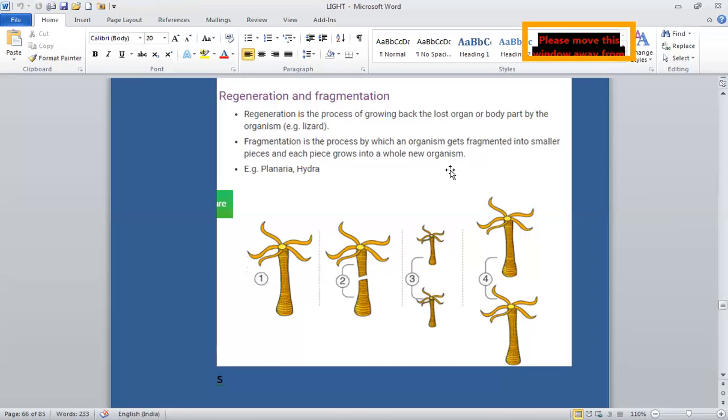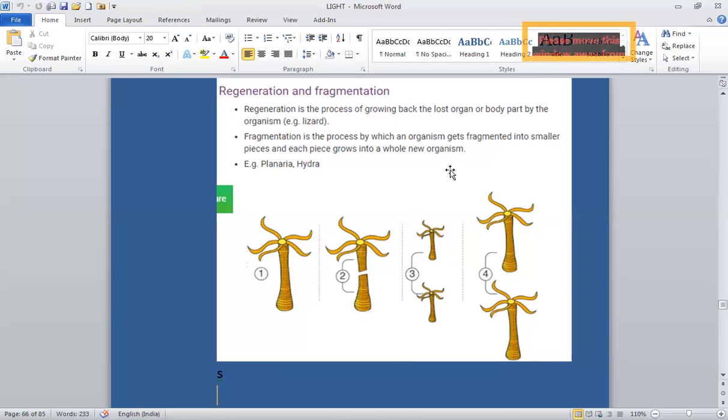So regeneration may be considered as a mode of reproduction and may not. It may, because from a single individual, many individuals are formed, but no organism will wait for being cut in order to multiply. It is the ability to repair and form the lost part. So this was about regeneration.